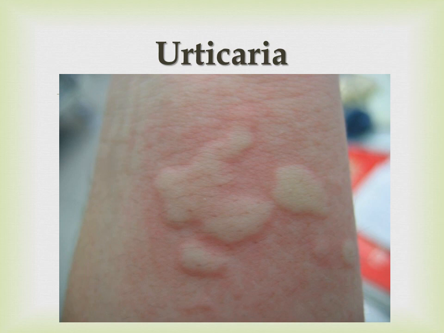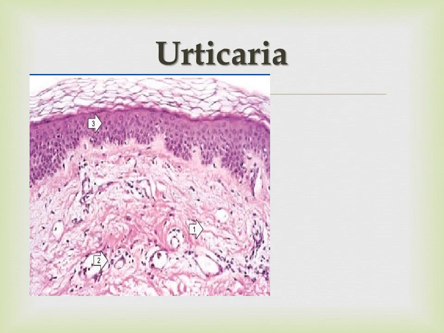So this is the gross picture of a lesion of urticaria. You can see small raised patches having redness on them. This is the classical appearance of the wheals or urticarial plaques. And this is the microscopic feature. Three points are elaborated here. One is the edema, as shown by arrow 1. You can see a wide space that is separating the two layers of the cells, and this is the edema fluid.